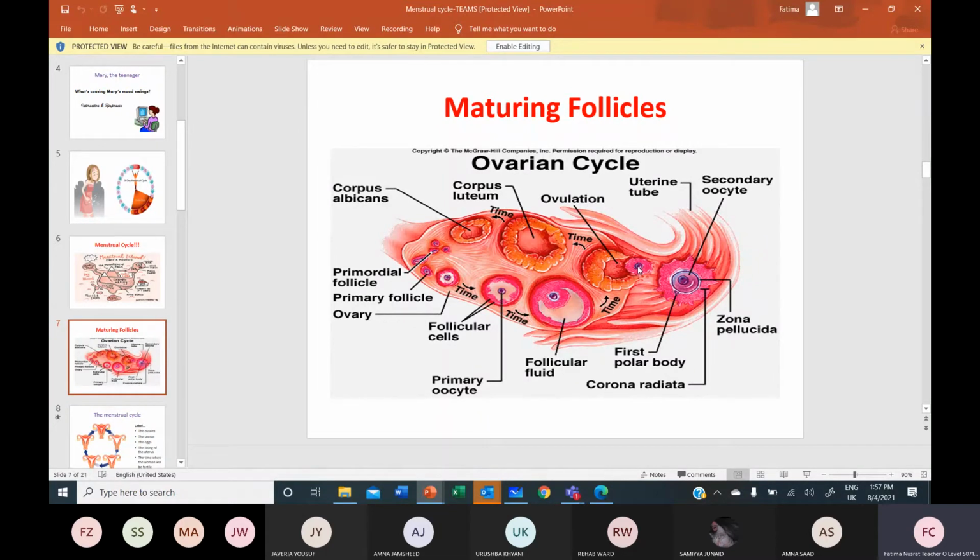And which hormone is released to induce the ovulation?